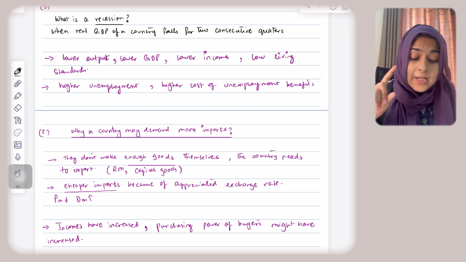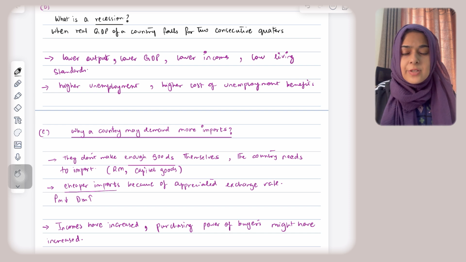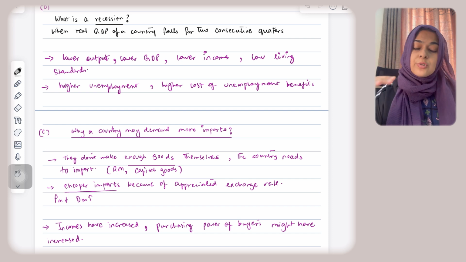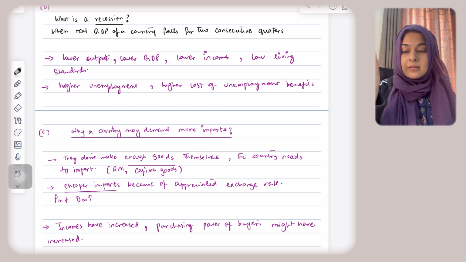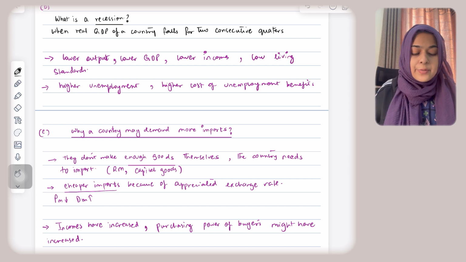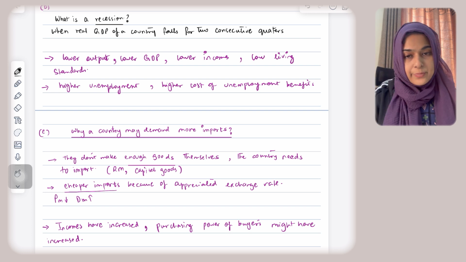I'll tell you again, please don't write this answer in points, because this is explain. Explain is your command word, which requires you to write paragraphs. Make a paragraph for one point, mentioning a point with an explanation, and another point with an explanation. Ideally do it in 2 paragraphs.